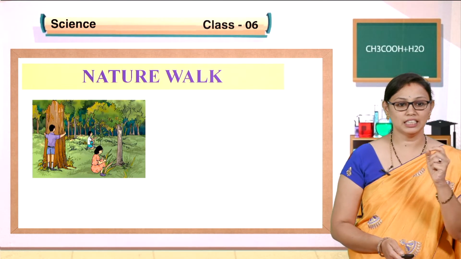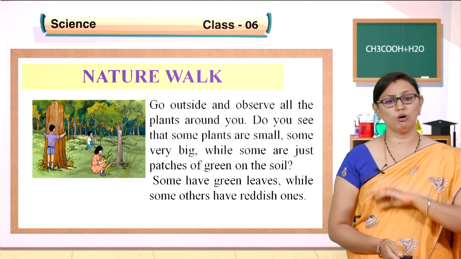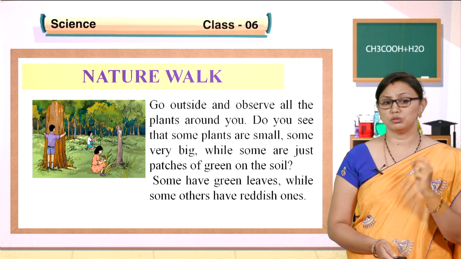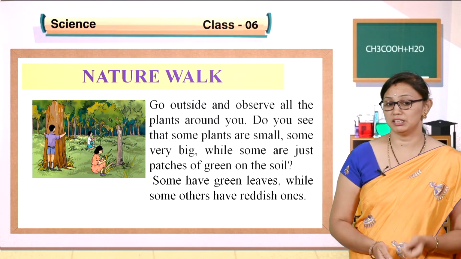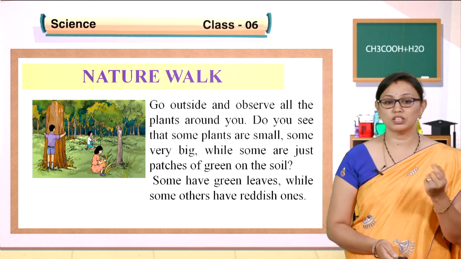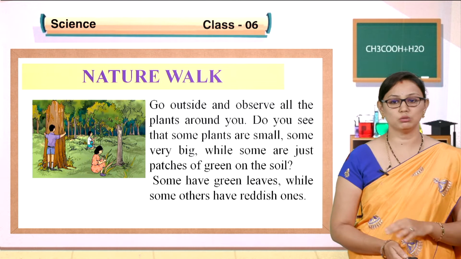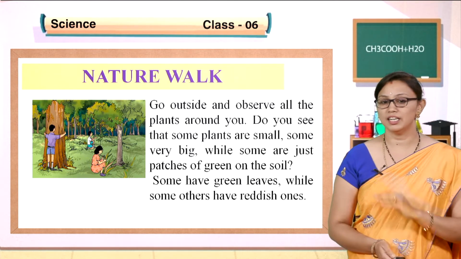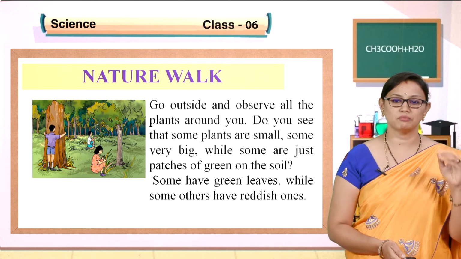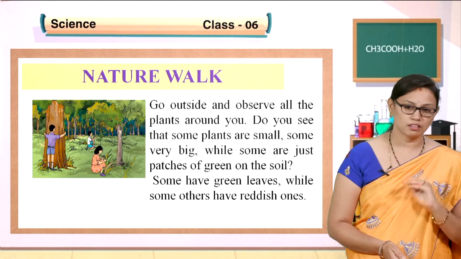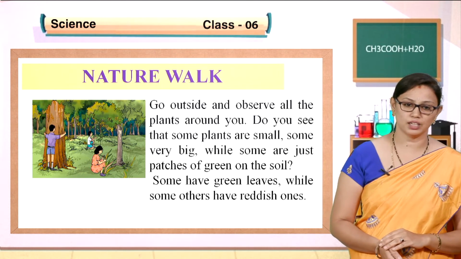Very keenly observe the different plants. You go outside and observe all the plants around you, children. Do you see that some plants are very small, some are very big, while some are just patches of green on the soil, and some have leaves while some others have a reddish color? If you go for a walk in nature, you will see different types of plants. Some are very small, some are medium-sized, and some are very big trees, children.